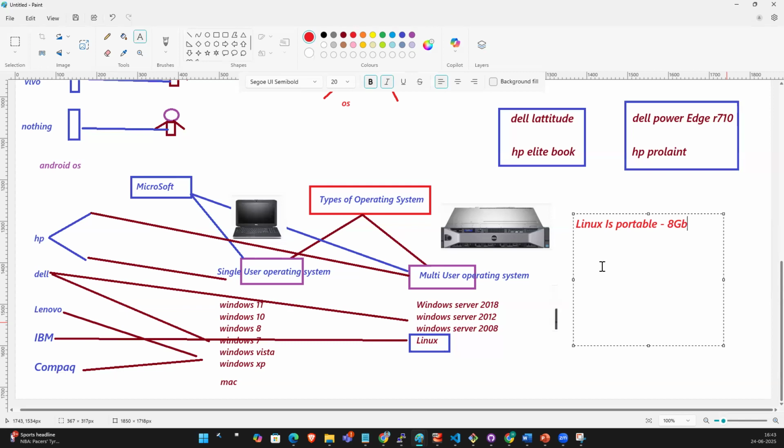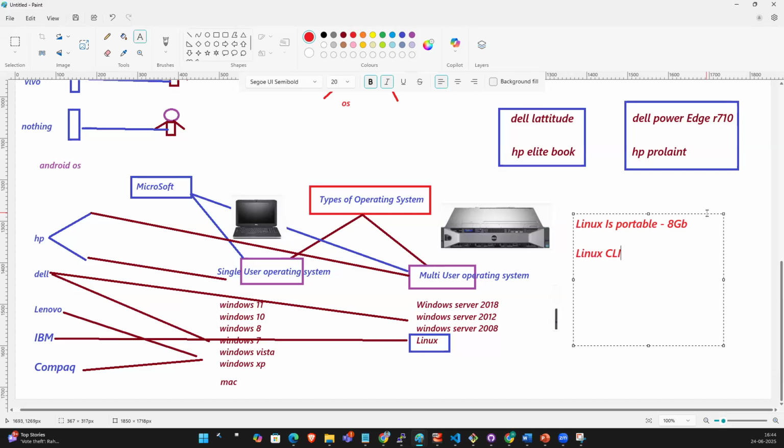But if you want to install a CLI only, with just alphabets and letters, we don't need that much space. So this is portable, and Linux is a CLI, command line interface.